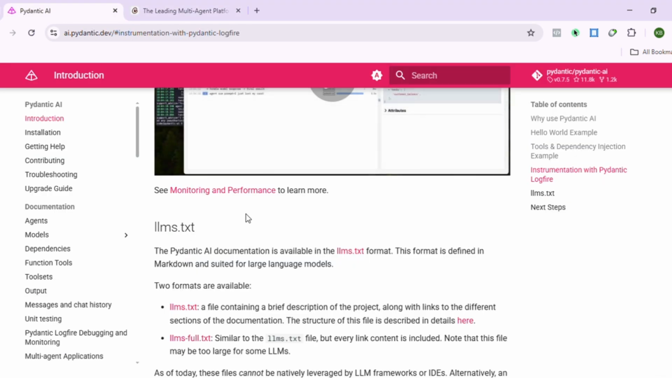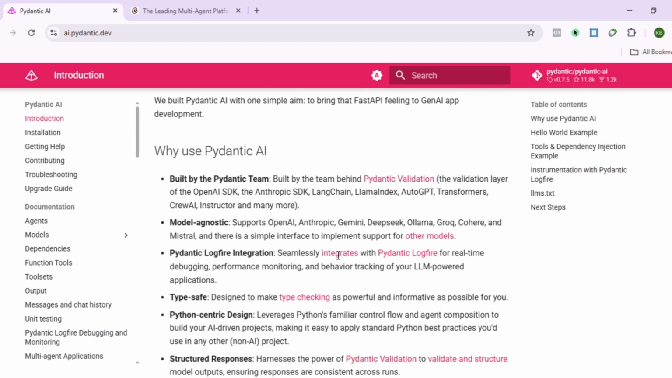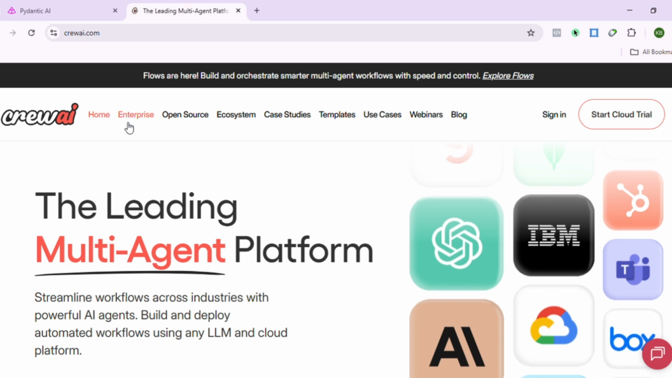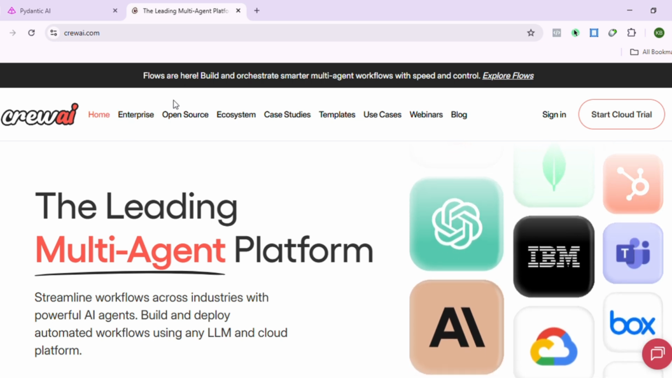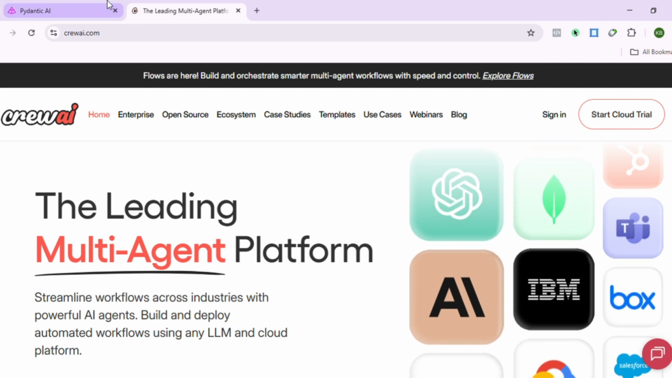Now the big question is, where does each one really shine? If you are just getting started or you care about clean, type-safe code, Pydantic AI is the easier entry point. But if you are aiming for complex teamwork between multiple agents, CrewAI gives you built-in structure out of the box. It's kind of like comparing a sleek, simple toolbox to a full-on workshop. You will pick the one based on how big your project really is.